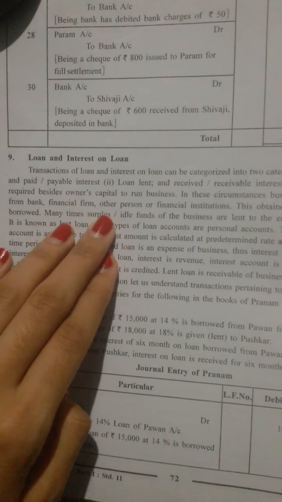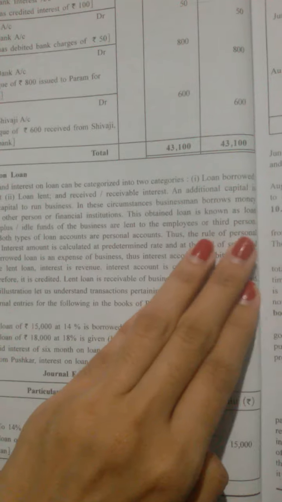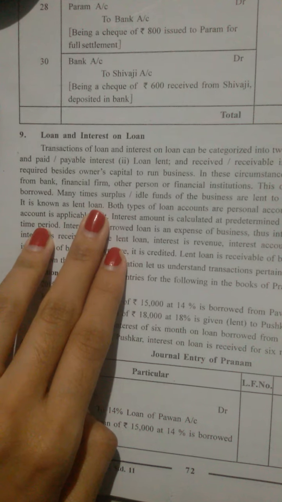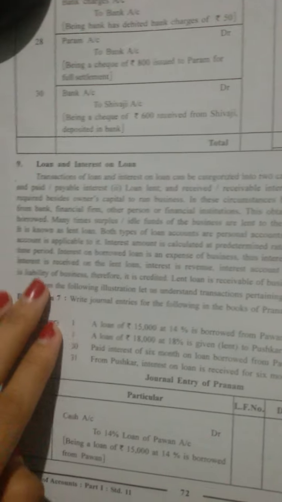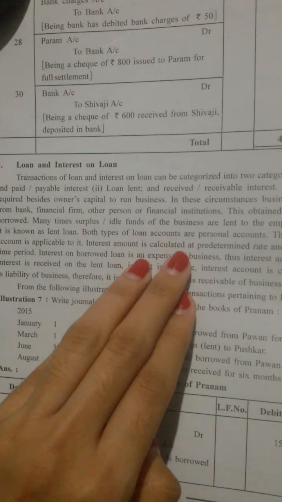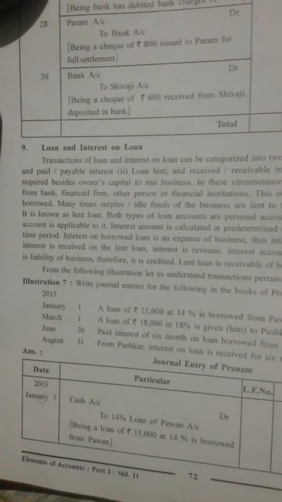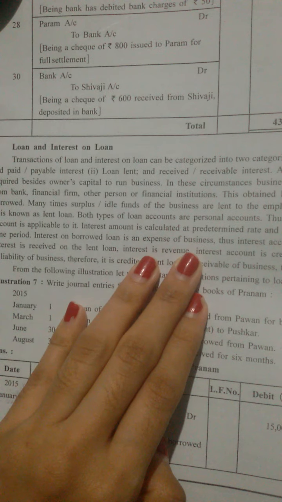Many times surplus or idle funds of the business are lent to the employees or a third person. It is known as lent loan. Both the types of loan accounts are personal accounts. Thus, the rule of personal account is applicable to it. Interest amount is calculated at a predetermined rate and at the end of the specified time period. Interest on borrowed loan is an expense of business.